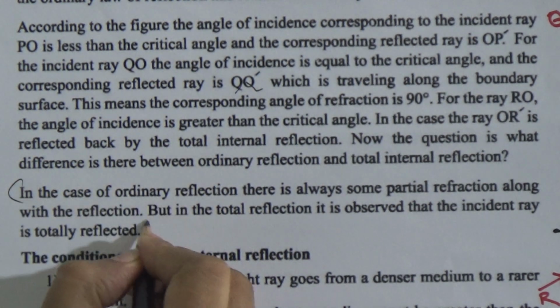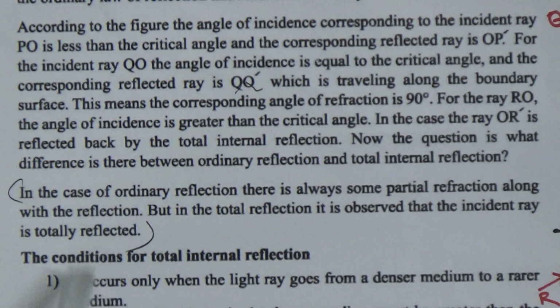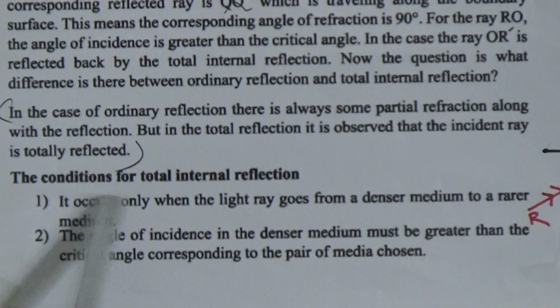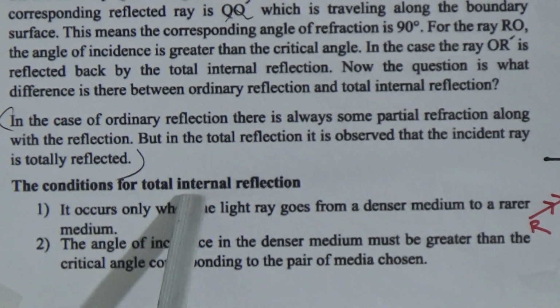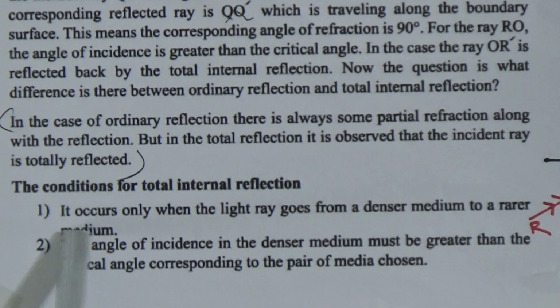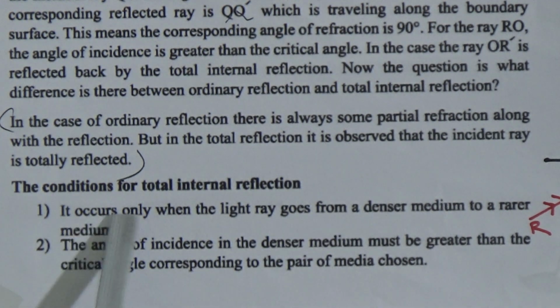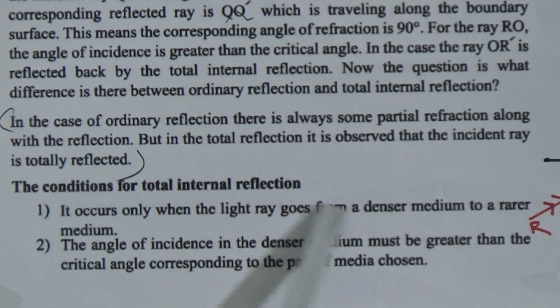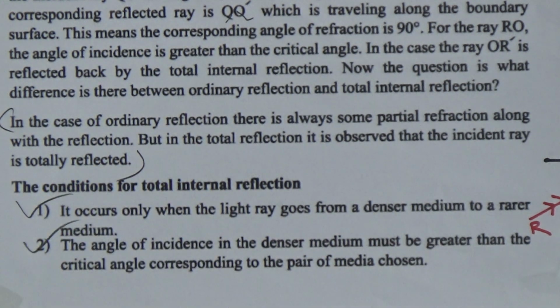Dear student, underline this total para, this is very important. Now, we will discuss the conditions for total internal reflection. First condition is, it occurs only when light rays go from a denser medium to a rarer medium. And second, the angle of incidence in the denser medium must be greater than the critical angle corresponding to the pair of media chosen. Dear students, mark these 2 points. You have to memorize these 2 points.